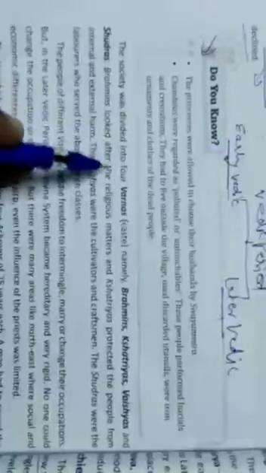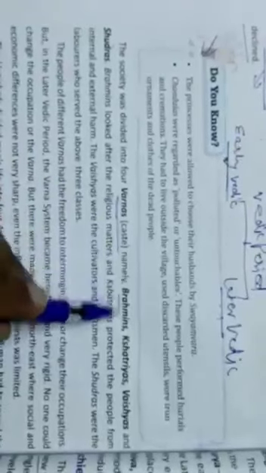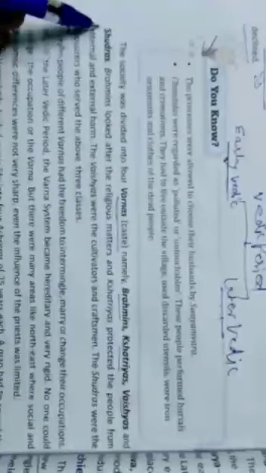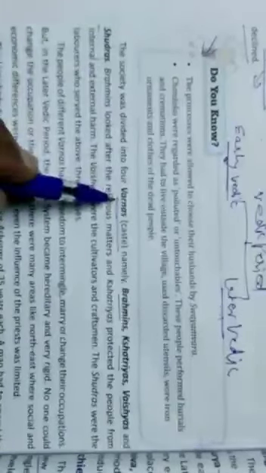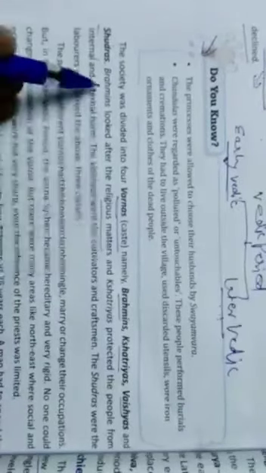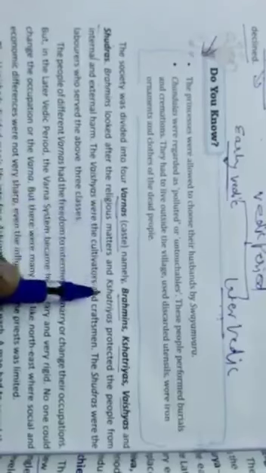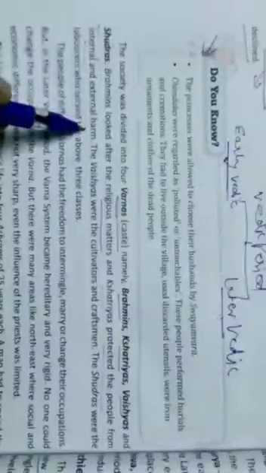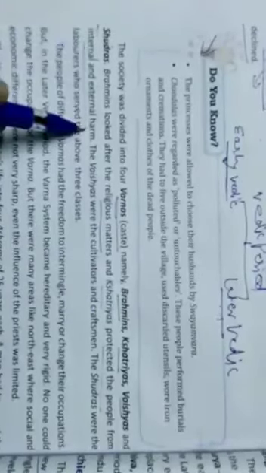The society was divided into four varnas. Varna means caste, namely Brahmins, Kshatriyas, Vaishyas and Shudras. During the Vedic period, the whole society was divided into four varnas, meaning groups. Brahmins looked after religious matters. So what was the work of the Brahmins? They looked over the religious work. And Kshatriyas protected the people from internal and external harm, meaning the work of Kshatriyas was to protect the kingdom and the people.